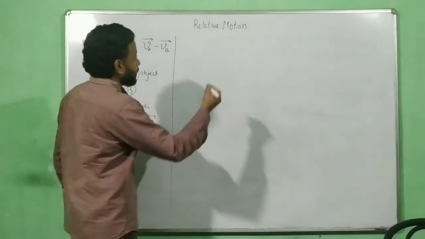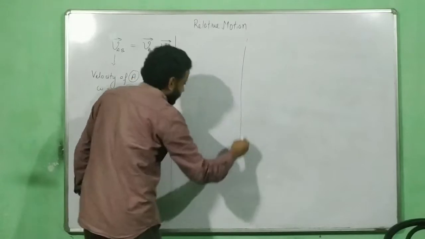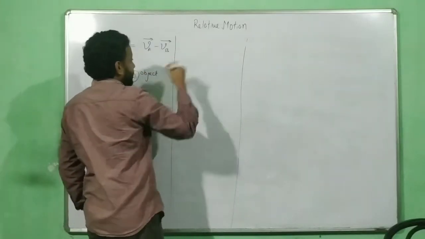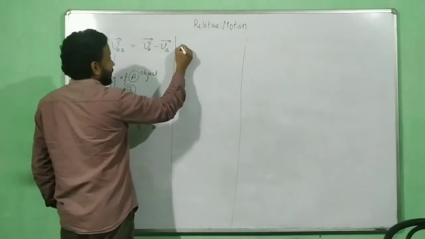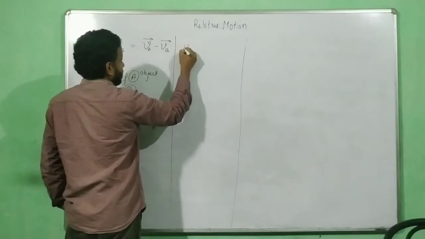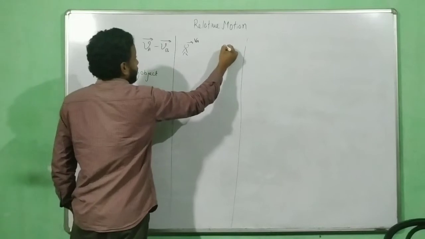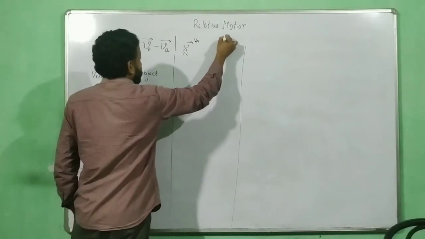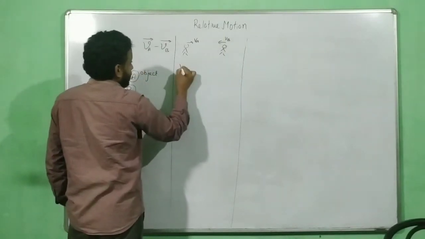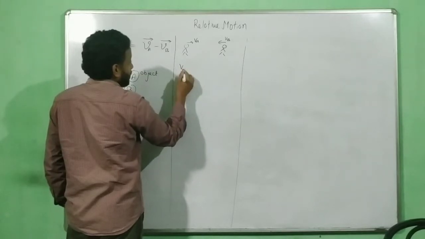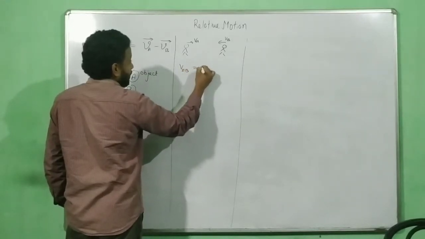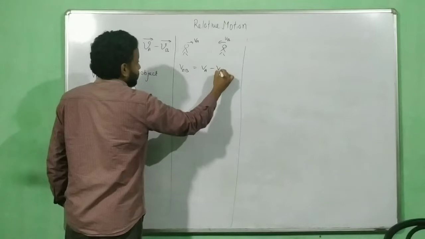Or I'll just give a quick glimpse of what happens in one dimension. Okay, just this is one dimension. What happens in one dimension? I will just quickly do that. So suppose this is going in this direction as VA. This one is going in this direction as VB. Both are in the opposite direction. So what will happen if A is being watched by B? So I will write that as VA minus VB.